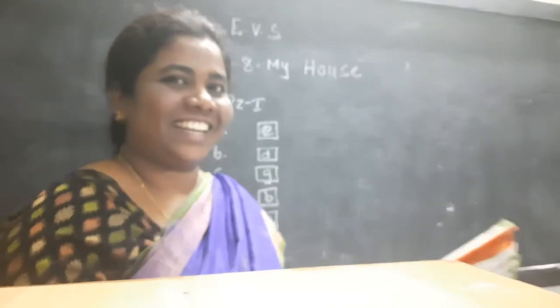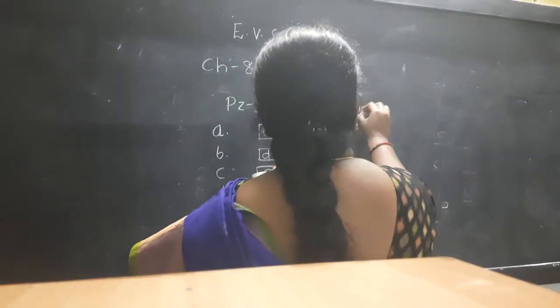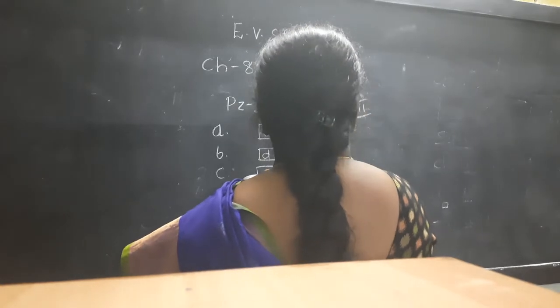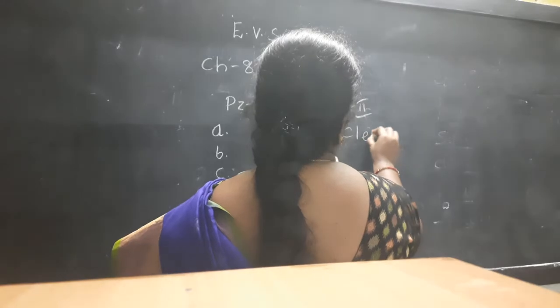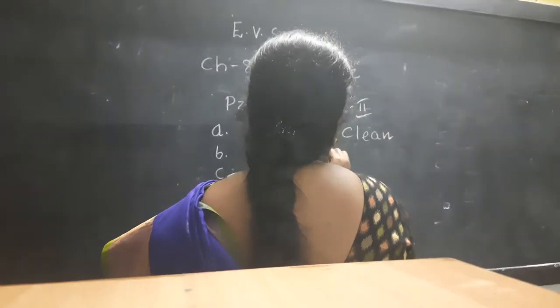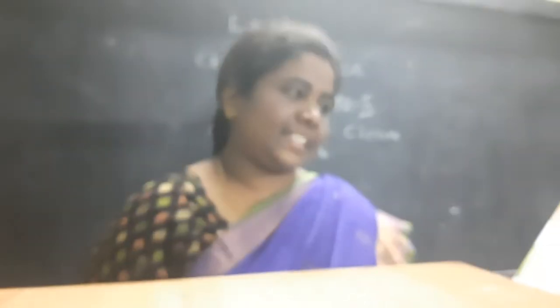Neat and, I will say, clean. One is clean. What is the spelling of clean? C-L-E-A-N.